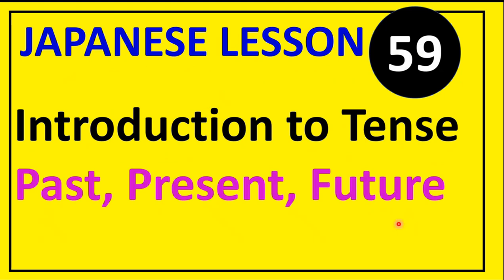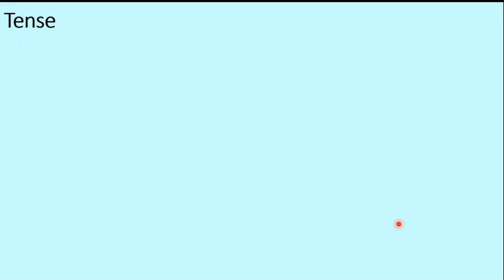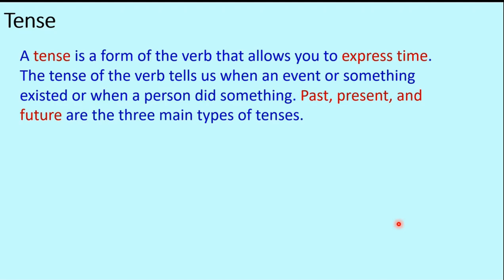Lesson 59. Introduction to Tense, Past, Present and Future. Tense. What's that? A tense is a form of the verb that allows you to express time. The tense of the verb tells us when an event or something existed or when a person did something.